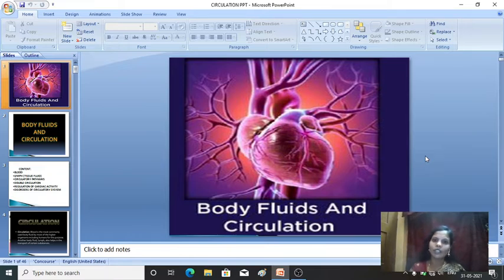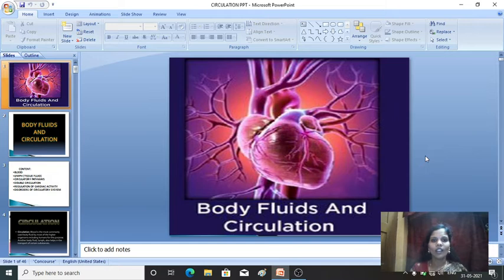Then the second chapter we have studied is breathing and exchange of gases. In that chapter we have studied in detail the human respiratory system, the transportation of gases and the disorders and all. So body fluids and circulation is the third chapter.